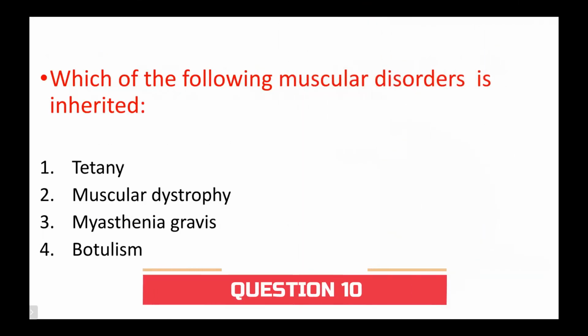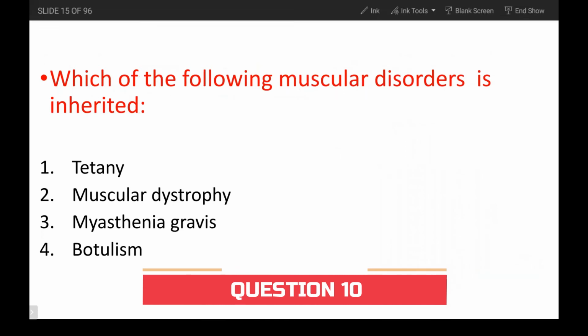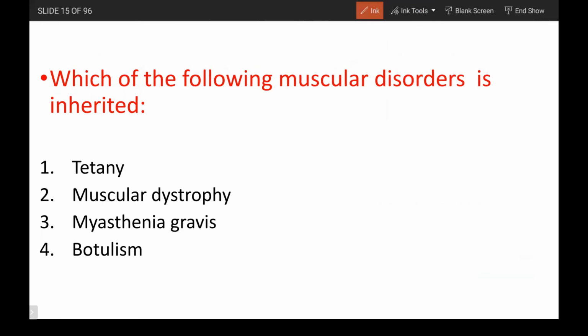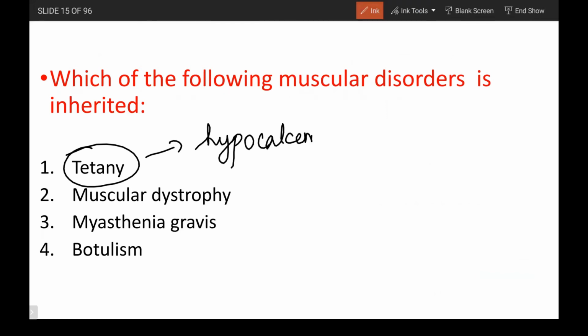Which of the following muscular disorders is inherited? The first option that we have is tetany. Tetany is due to decreased calcium levels, or I can say hypocalcemia, parathormone deficiency. Okay, hypocalcemia. And very important, this is linked with decreased level of estrogen. What is that? It is linked with decreased levels of, sorry, this is not linked. Fine, sorry, you can erase this.